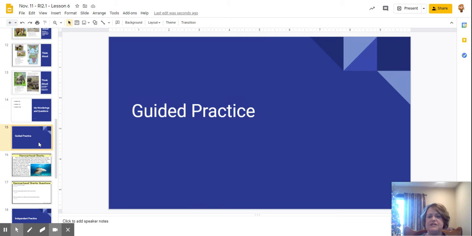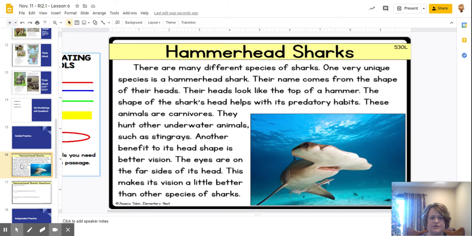So today we're going to move into guided practice. And the person who is with you today, your teacher, the person who is monitoring you, is going to be passing out your article today, which is on hammerhead sharks. With this article, there is also a question sheet that we're going to work through.